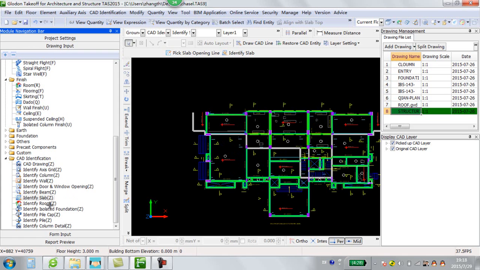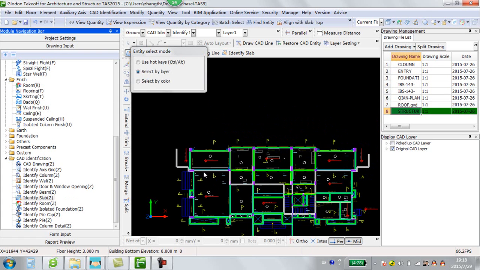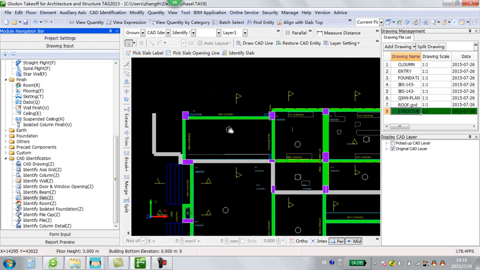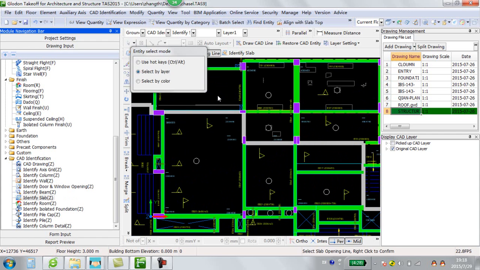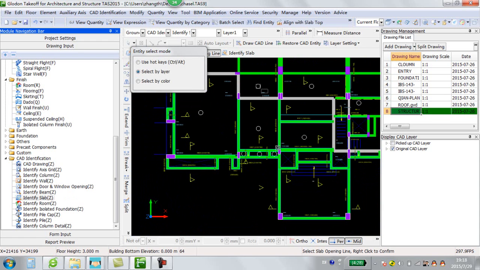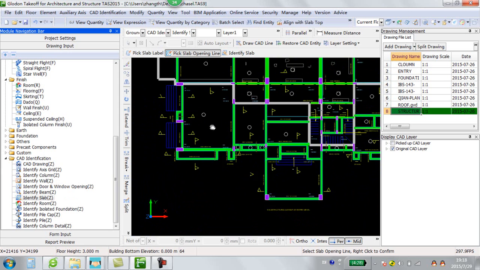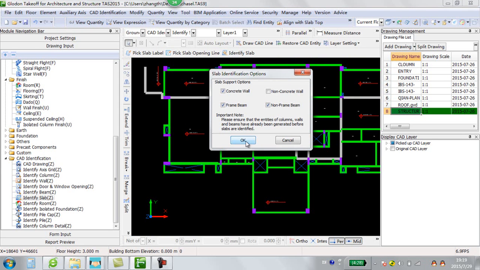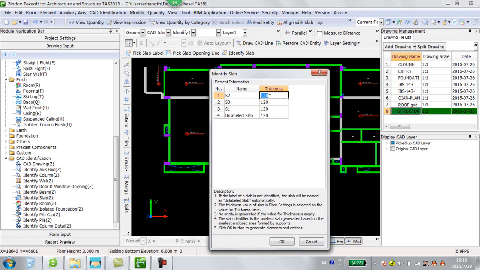Now we identify the slab. First of all, pick up the slab label, right click to confirm. Then pick up the slab opening line. And right click to confirm. Then identify slab. Now we can give the slab thickness.